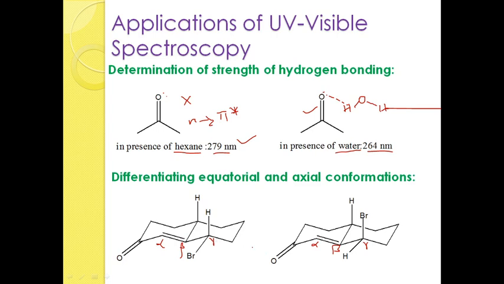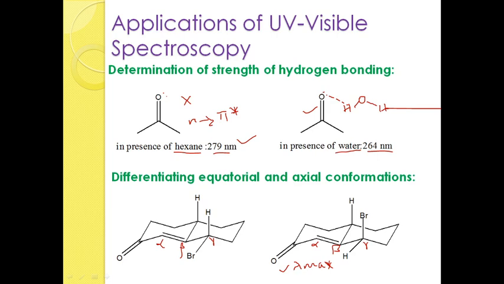For this type of alpha beta unsaturated compound, if the gamma position hydrogen is replaced by a polar substituent at the axial position, then the conformer will give a high lambda max value, higher than the equatorial one. So not only the gamma position, but the gamma axial position in particular, if replaced by a polar substituent, will cause an increase in lambda max.